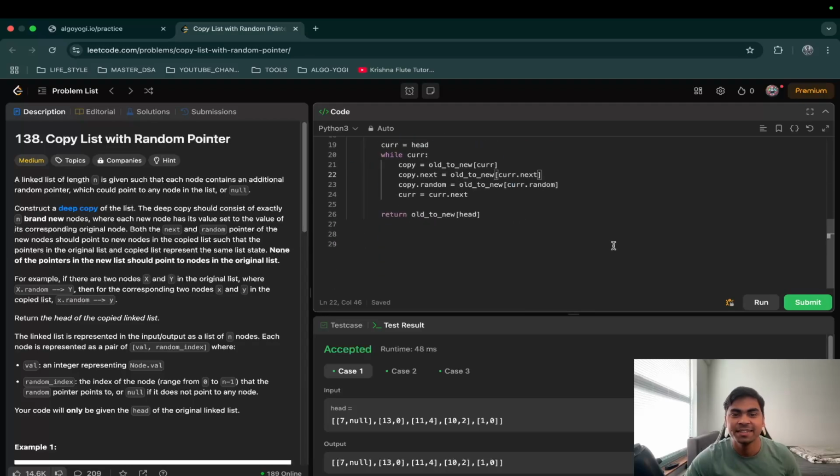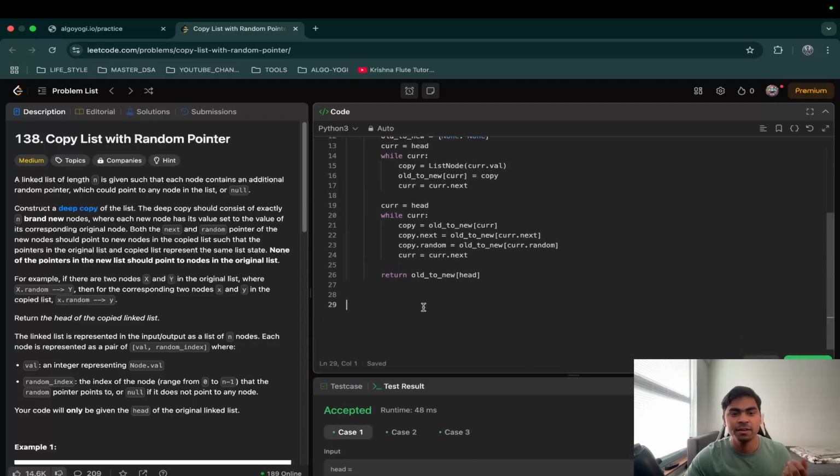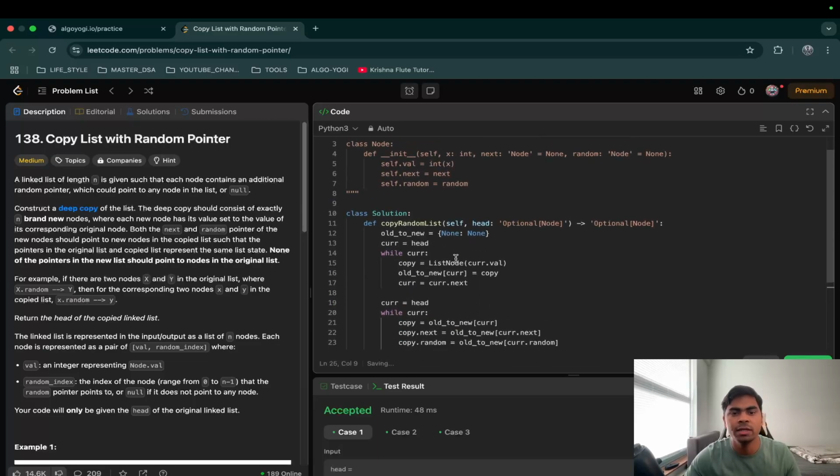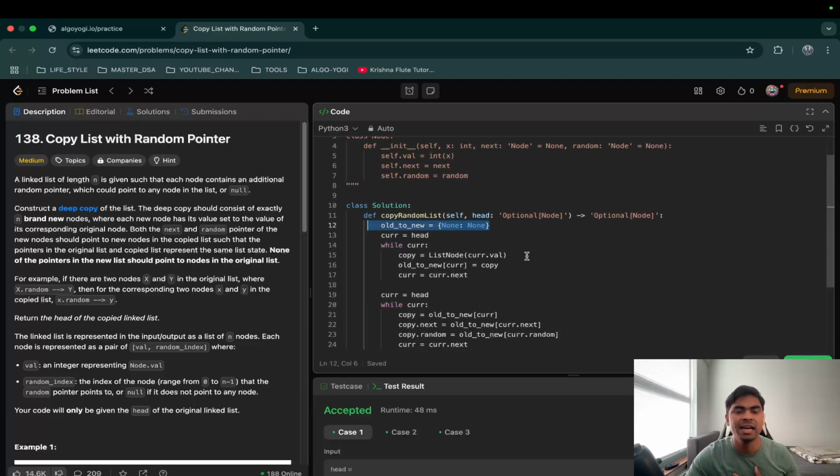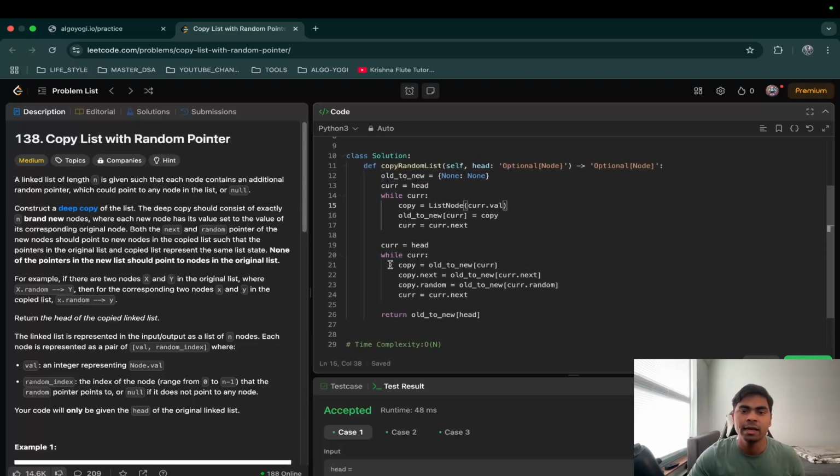All right, so let's write the time complexity, which is big O of n, and the space complexity is also big O of n because of our hash map. There's no other space that we have used. It's just the hash map, right? But that made our life so much easier over here, and the code is really clean.